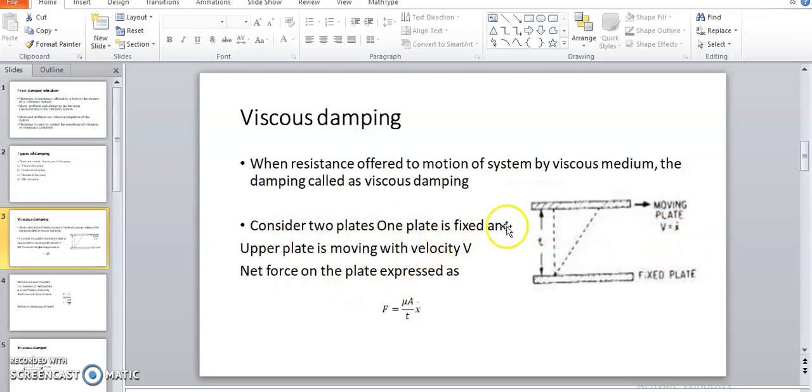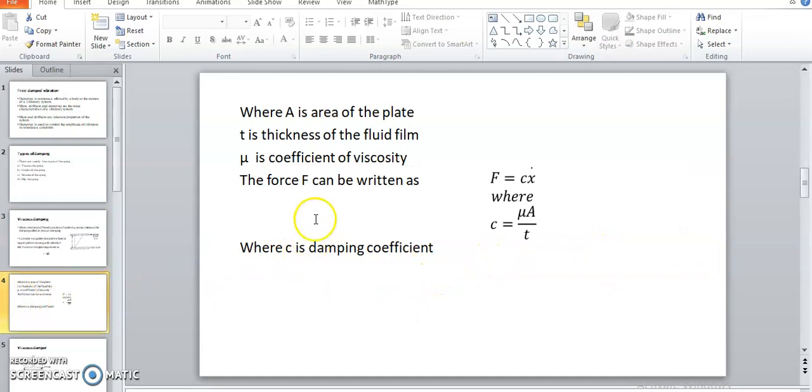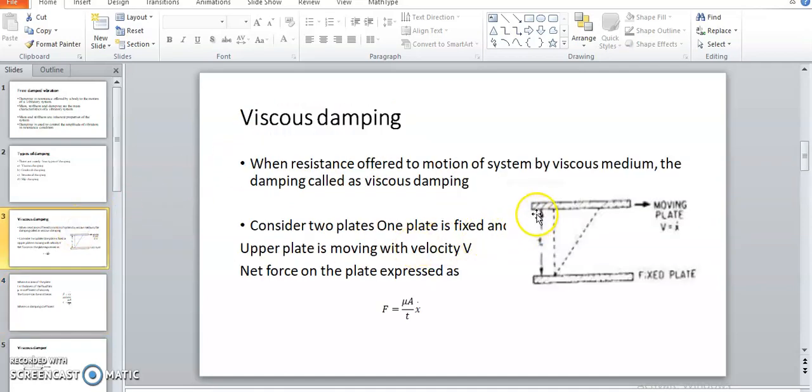Here one plate is moving with respect to the fixed plate, separated by some distance t, which is filled by a viscous oil having coefficient of viscosity mu, and A is the area of the plate which is in contact with that oil.